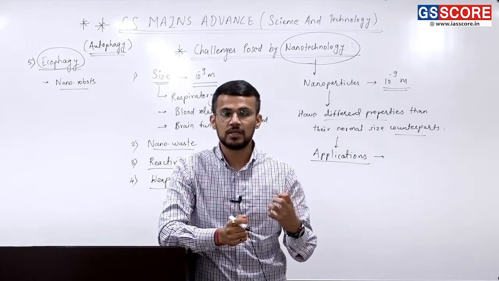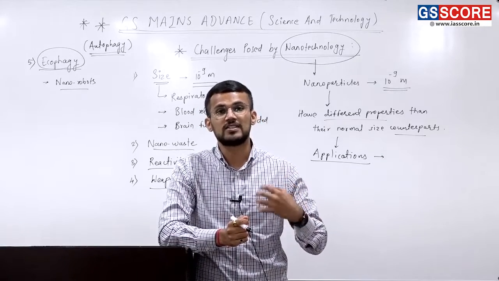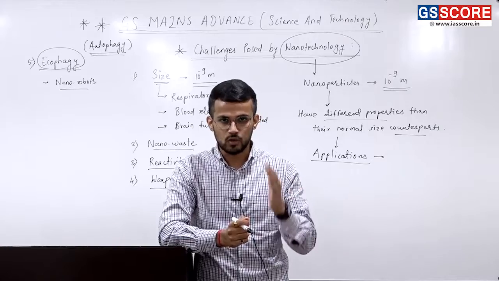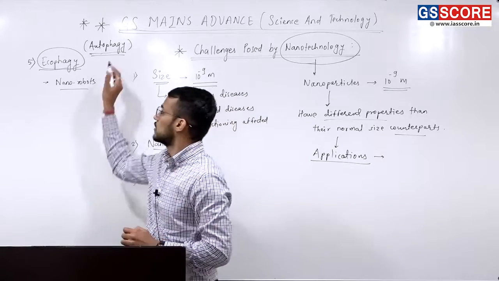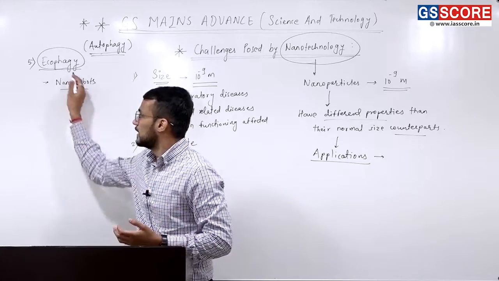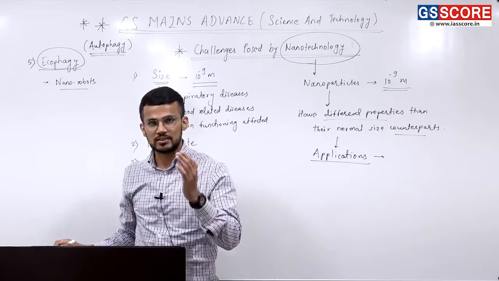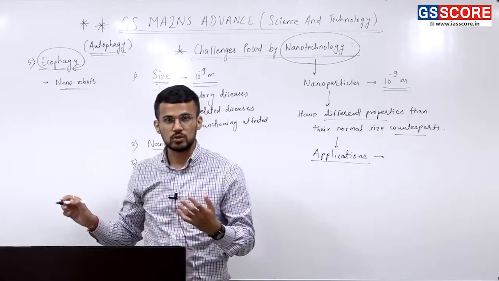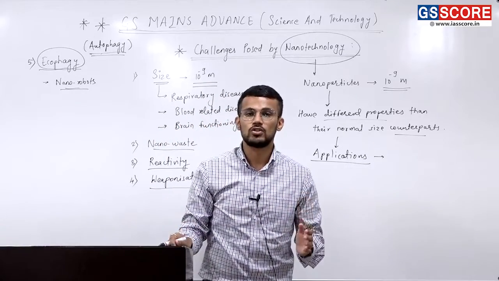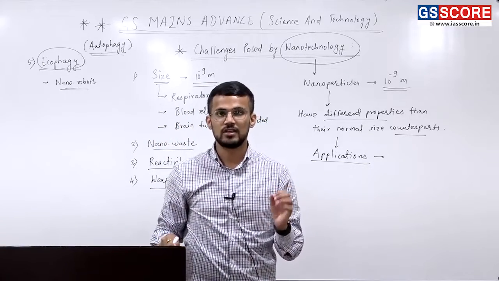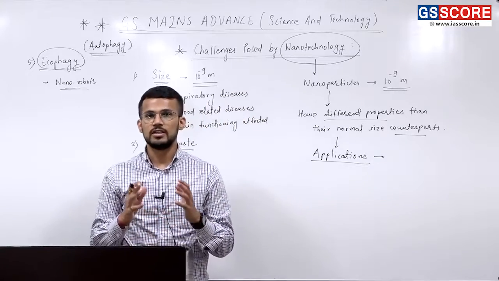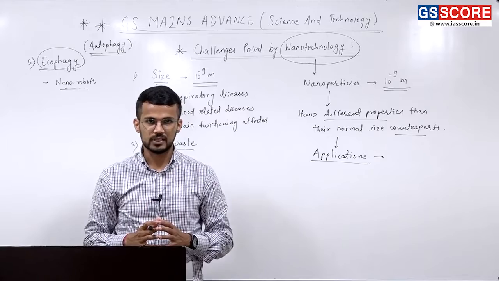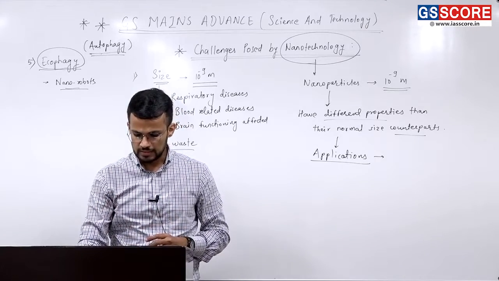They eat up cell organelles or the cells itself, right? The cell organelle eats its own cell. That is what is called autophagy. What is ecophagy? Ecophagy is a threat posed by nanorobots to various ecological components. And as a result of that, it may lead to degradation of the ecosystem as well. So that is also one of the important threats.